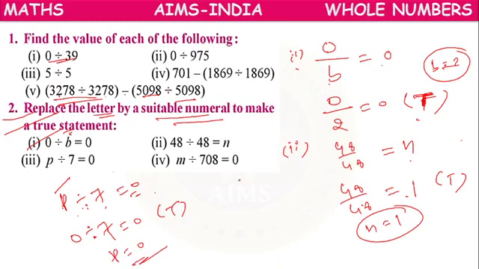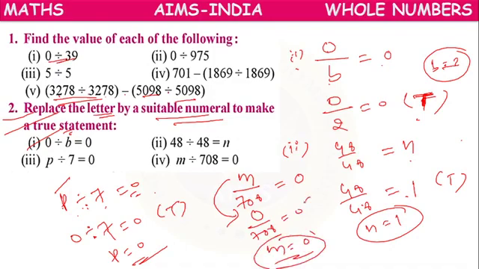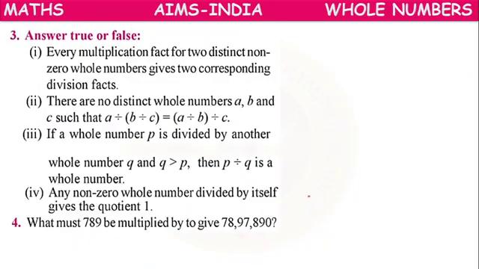Our fourth one, M divided by 708 equals 0. So here also 0 divided by any number equals 0. So here also we have to take the value of M as 0 to make the statement true. Like that we can guess the values.